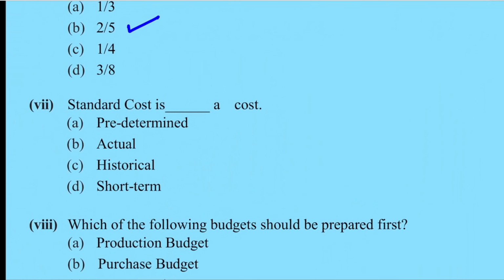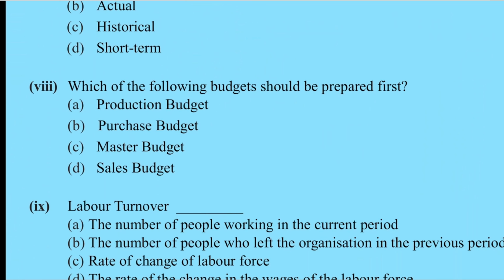Okay, next question. Standard cost is a dash cost. So this is straightforward. This is predetermined. The definition of standard cost only is predetermined cost. Which of the following budgets should be prepared first? So the answer for this is sales budget.